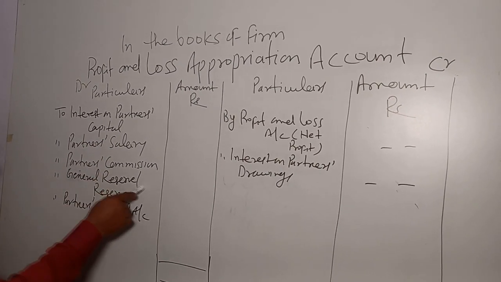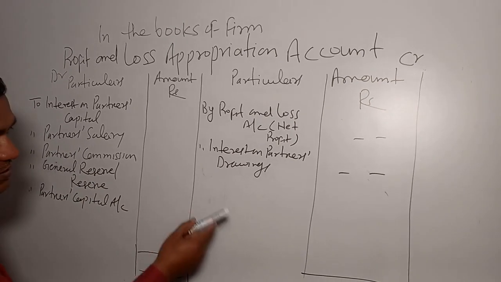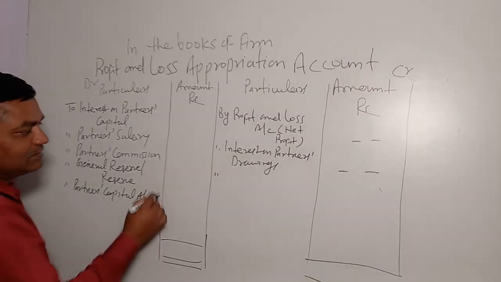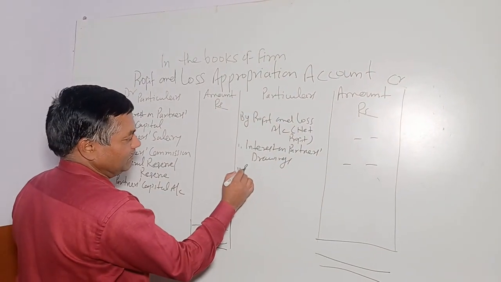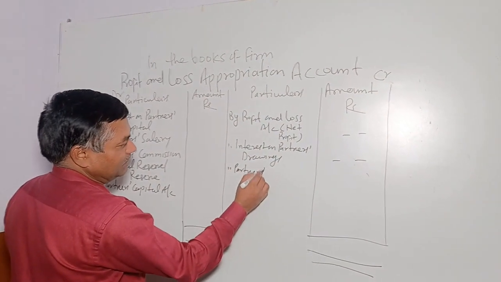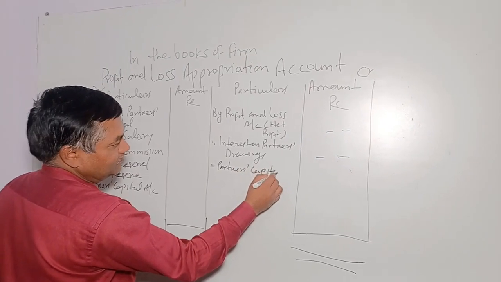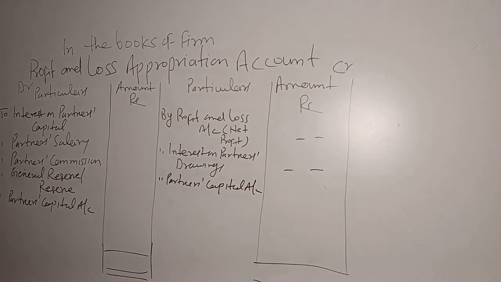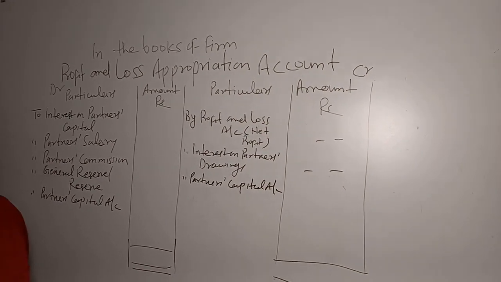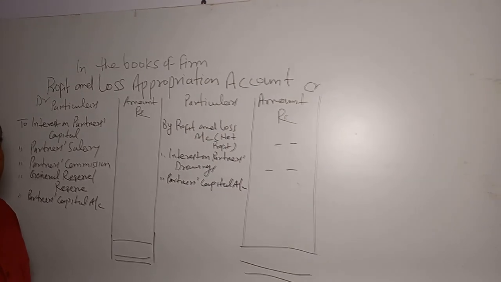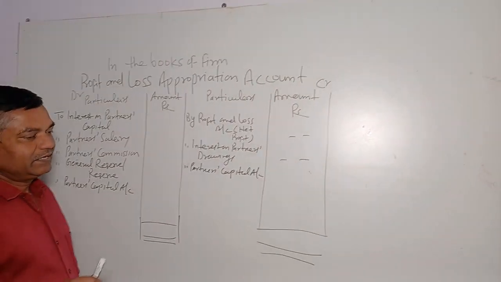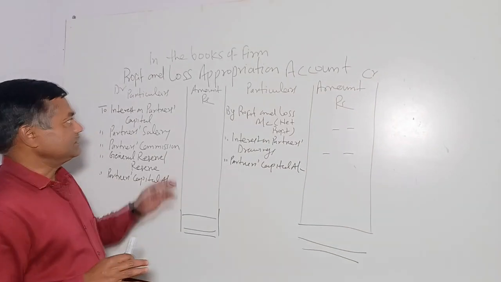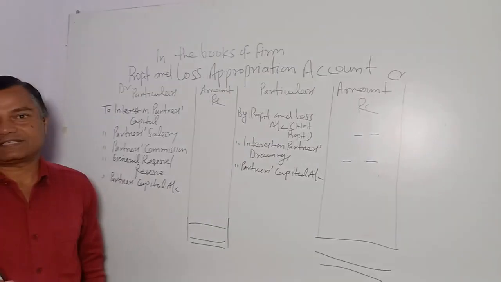Sometimes total of debit is more. In that case, the excess of debit over credit will be loss, and loss will be shared by partners in their profit sharing ratio. The journal entry will be partners' capital account debit to profit and loss appropriation account. If the profit sharing ratio is not given in the question, it means they are equal partners and it will be shared equally by partners. So this is about profit and loss appropriation account.